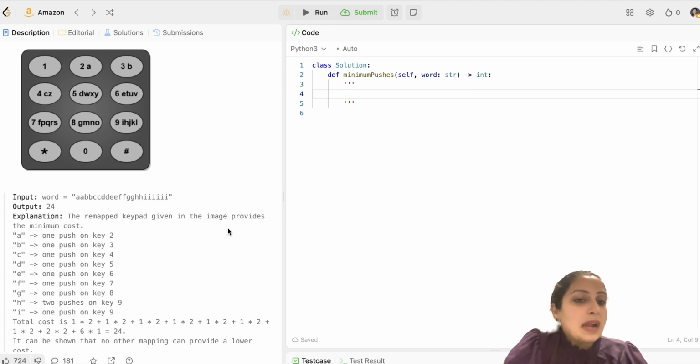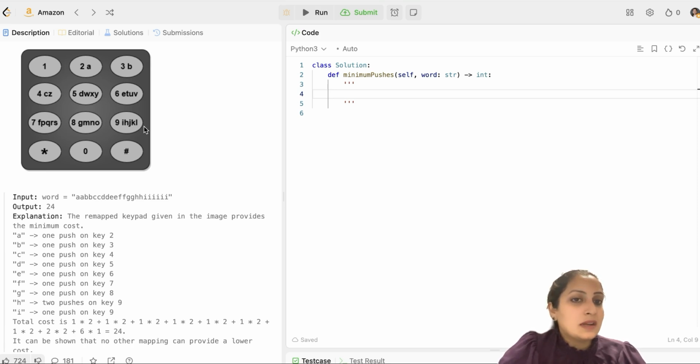So the algorithm behind solving this question is: first, get the counts for the occurrence of each letter. Now get the distinct number of letters. The counts should be sorted in descending order. Once your counts are sorted in descending order, for the first 8 counts, distribute those letters to distinct keys. The next 8 letters, distribute them to the next occurrence of the distinct keys because their count is less than the first 8, and then followed by the next 8. And then the next 2.